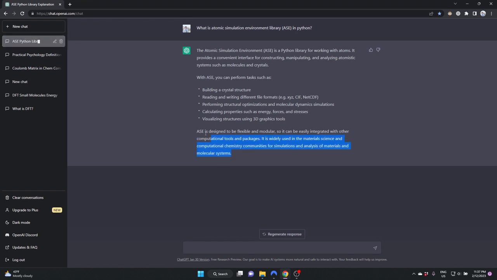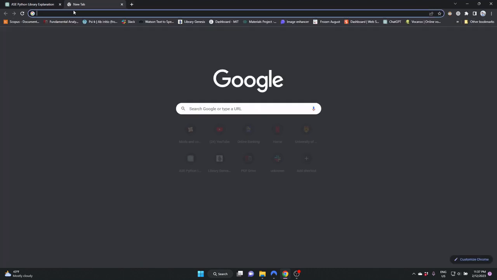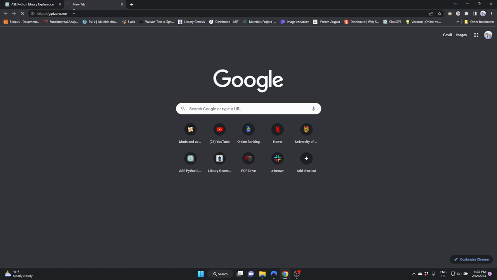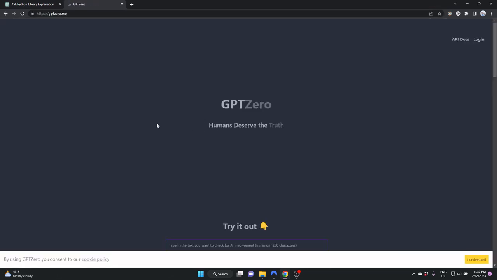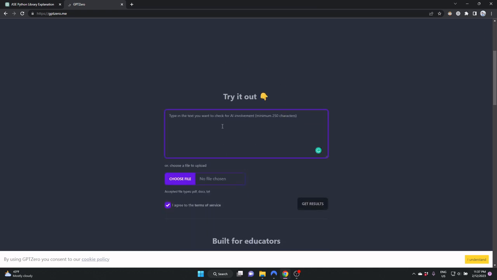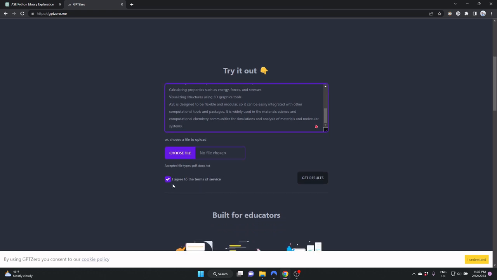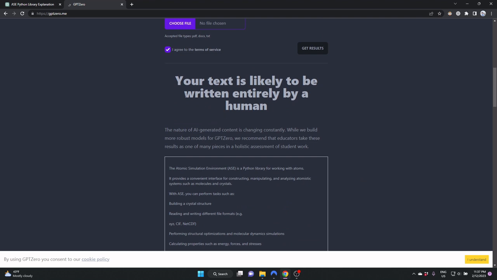Now that that's done, I'm going to take this text and paste it in GPTZero, which is the AI content detector. Here is the interface for GPTZero and you can paste your text in this text box. Before you can use it, you should check I agree to the terms of service, which I will be talking about later in this video. But for now, let's just get the results. As you can see, this website entirely failed to see that the text is GPT generated.